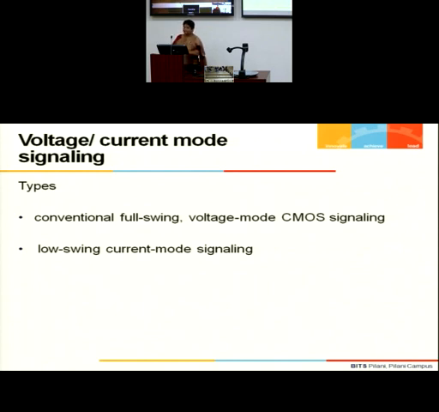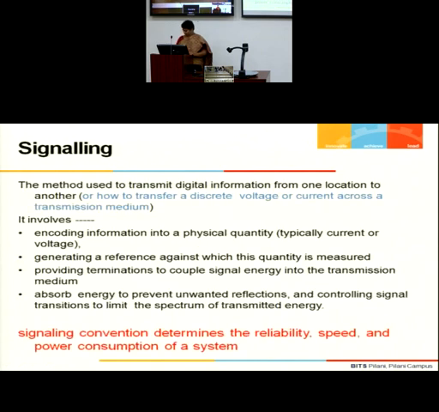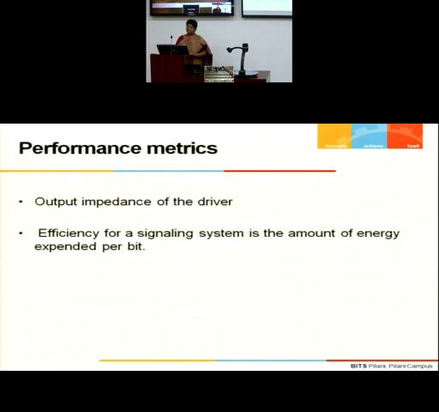So voltage pulse or voltage sine wave. Or it can be bidirectional or unidirectional, bipolar or unipolar. But it is a voltage which is being incident. And another way is a low swing current mode signaling. So we have voltage mode and current mode signaling, very basic things. And now we need to look at each one separately.